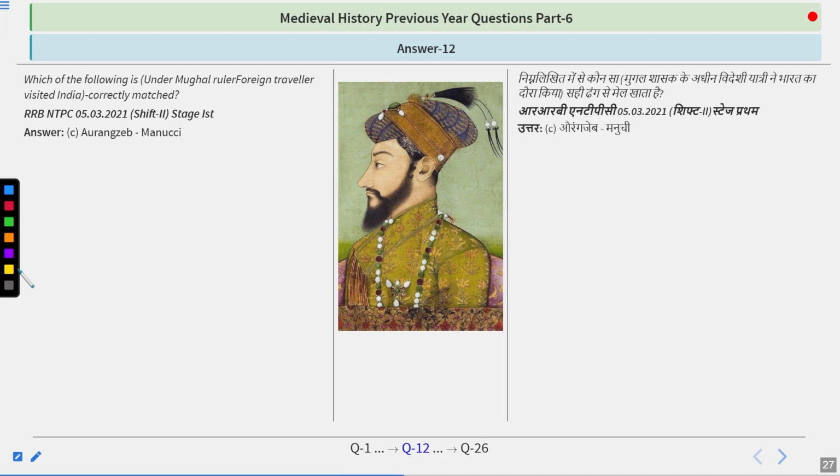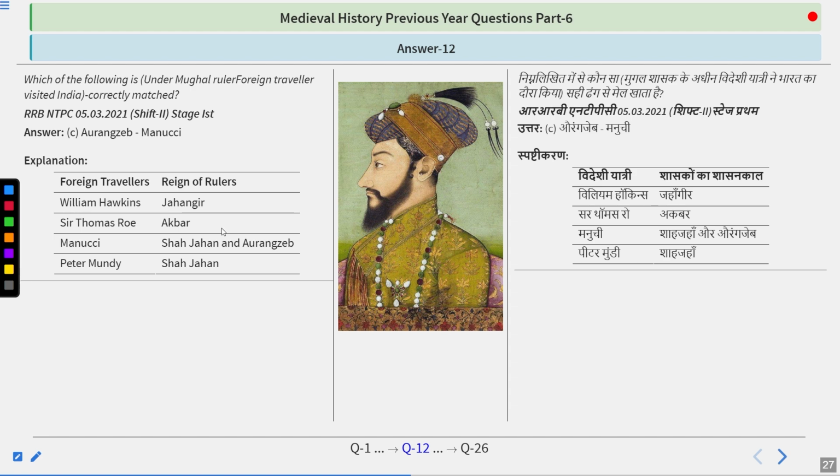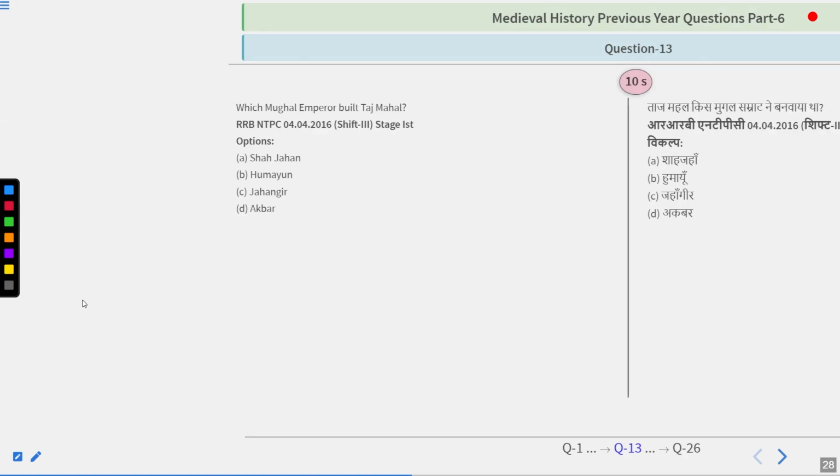So the answer of this question is Aurangzeb, Manuki. William Hawkins, Jahangir; Sir Thomas Roe, Akbar; Manuki, Shah Jahan and Aurangzeb; Peter Mundy, Shah Jahan. So the answer to which of the following was correctly matched is particularly Aurangzeb to Manuki. Manuki came during the reign of Aurangzeb. Aurangzeb was the last successful ruler of the Mughal Empire during the early Mughals. He reigned from 1659 to 1707.